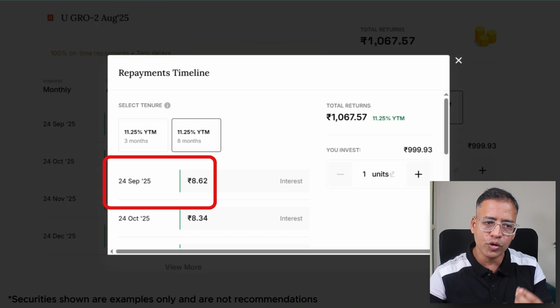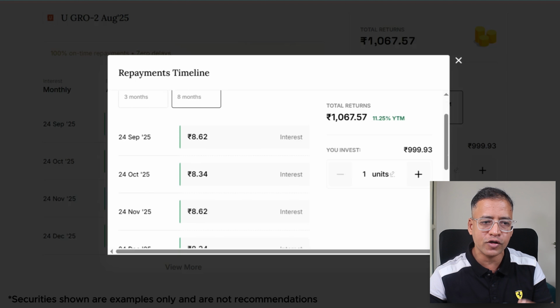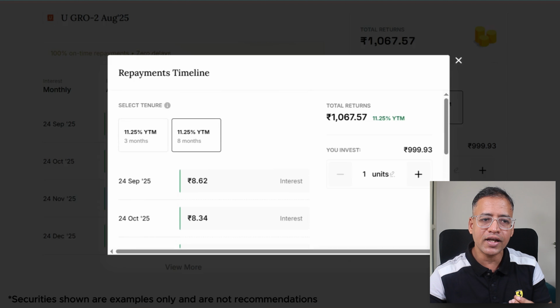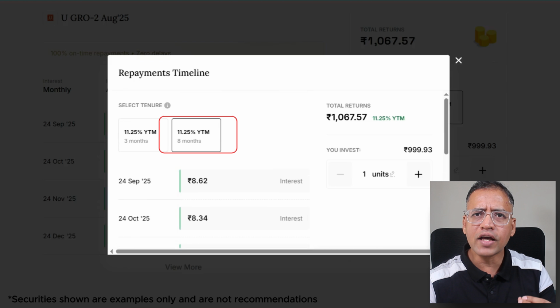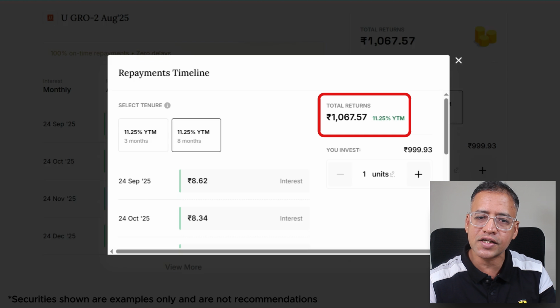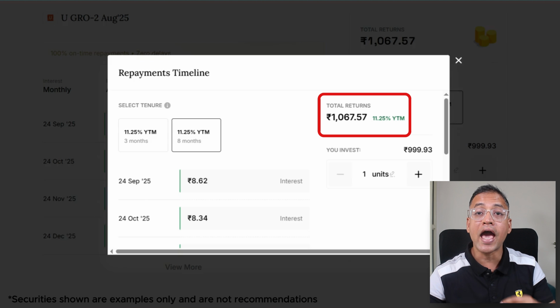24th of September, you're going to get 8 rupees 62 paisa, and so on and so forth. You can see this entire schedule here. The bond matures, let's say, in 8 months of time. Now, if you see the calculations here, hypothetically, if you're buying 1 unit for 999.93, you are getting around 1067.57 rupees back. And in bond terminology, this is called yield to maturity, which comes out to be 11.25% per annum.